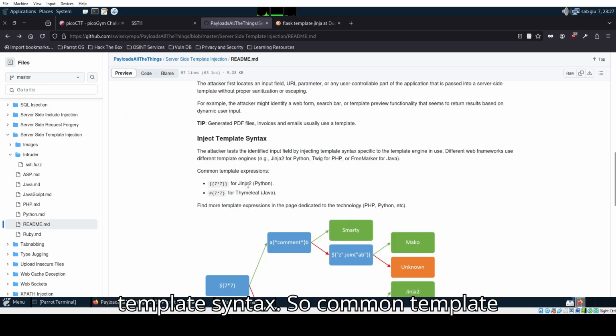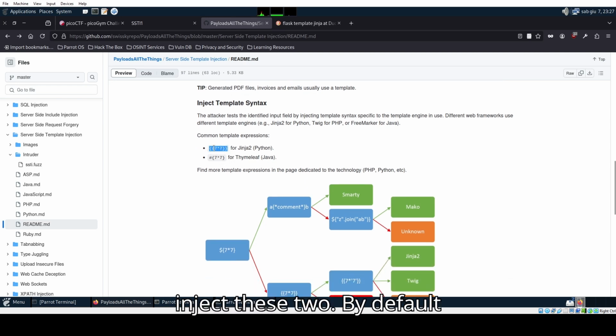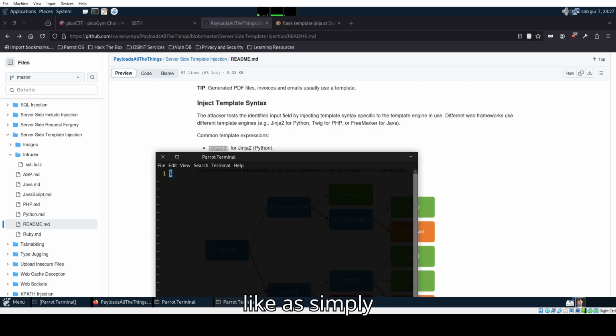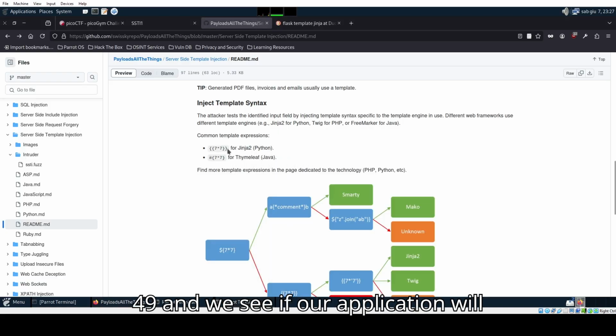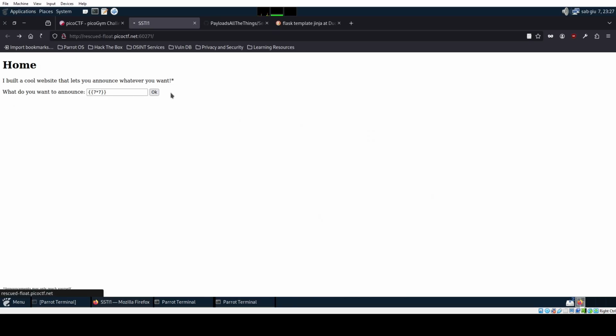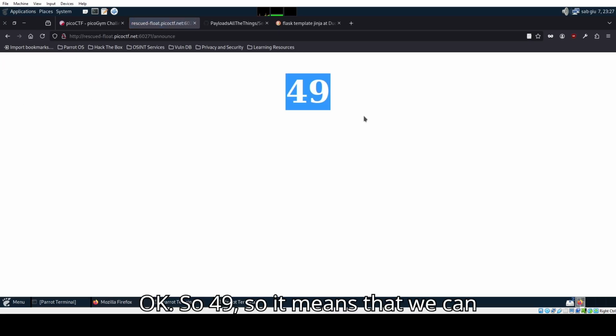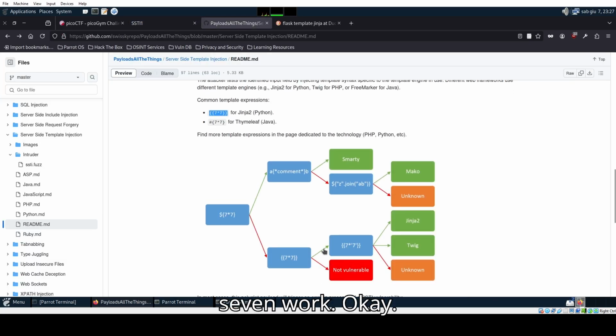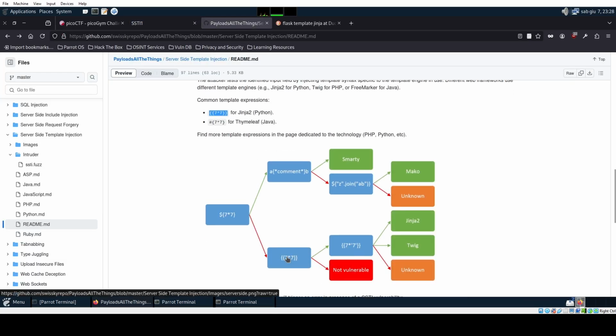That we can use to inject template syntax. So, common template expressions. We can try to inject these two. By default, this one we can interpret like a simple operation, 7 times 7, that will be 49, and we see if our application will interpret this one. So okay, 49, so it means that we can exploit this application. So 7 times 7 works.